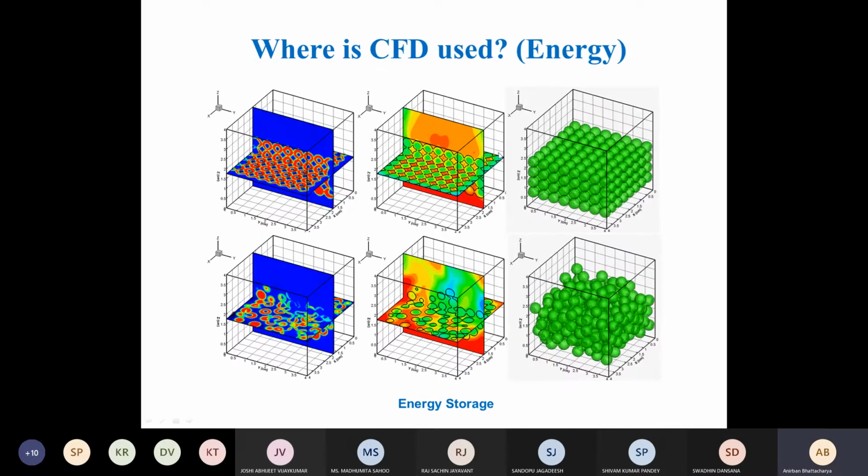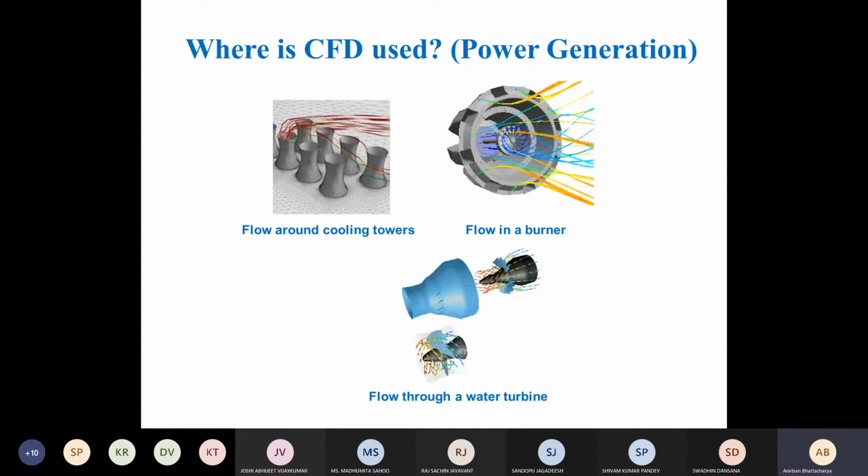So recently another area, and this is actually our results only. Recently another area that has become very important is storage of energy. So we are generating energy using different sources like solar energy or wind turbines, but many energy sources in nature are intermittent. Like wind, there is a fluctuation in wind. Sometimes there is high velocity of wind, sometimes there is low velocity of wind.